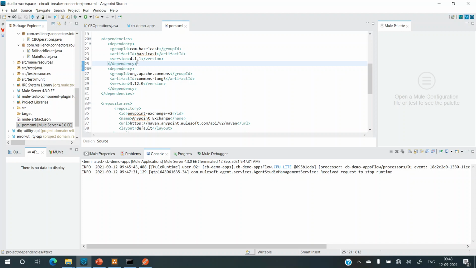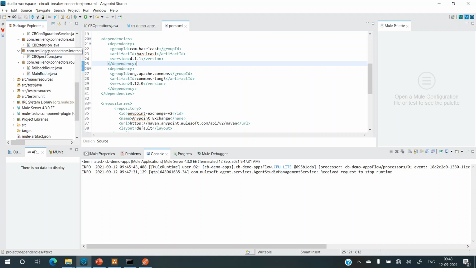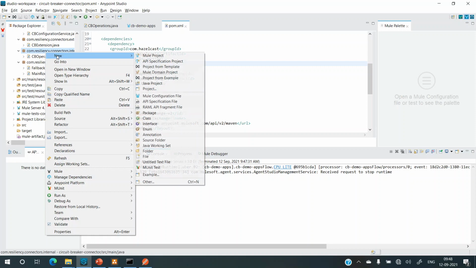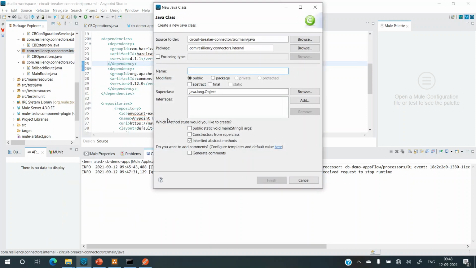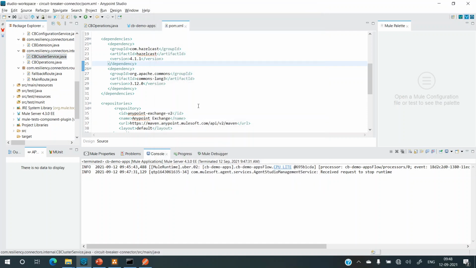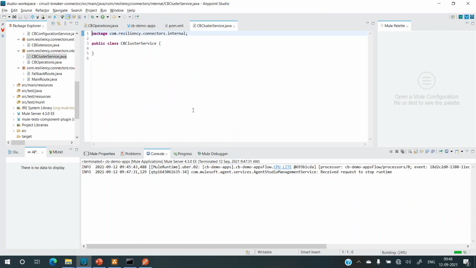So now let's go back to the code, and in this internal package I'll create a new class, and I'll name this class CBClusterService. Alright, so the class is created.